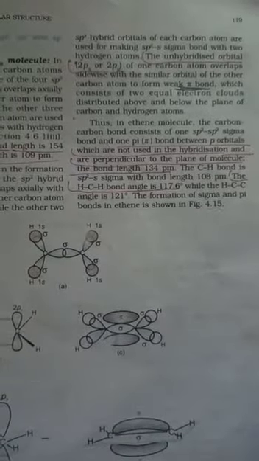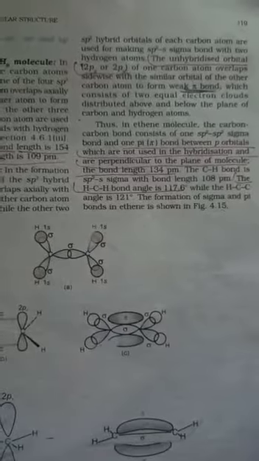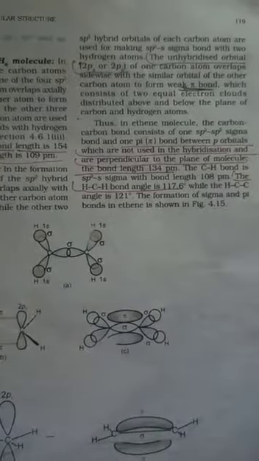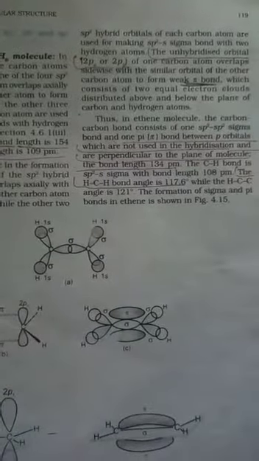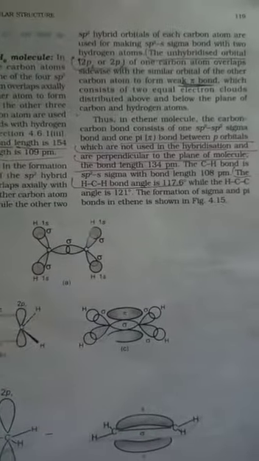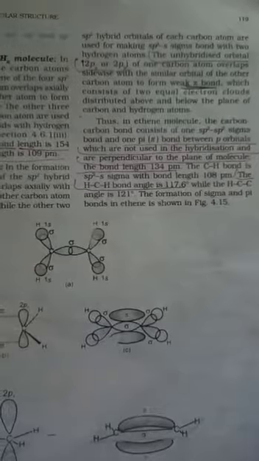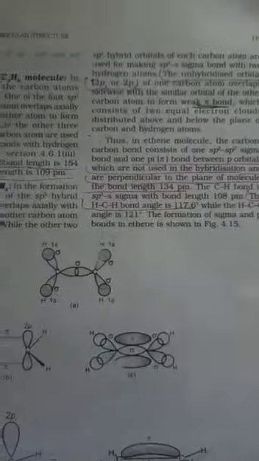Dear student, one thing is very important. Sigma bond is a single bond. All single bonds are sigma bonds. In a double bond there is one sigma and one pi.